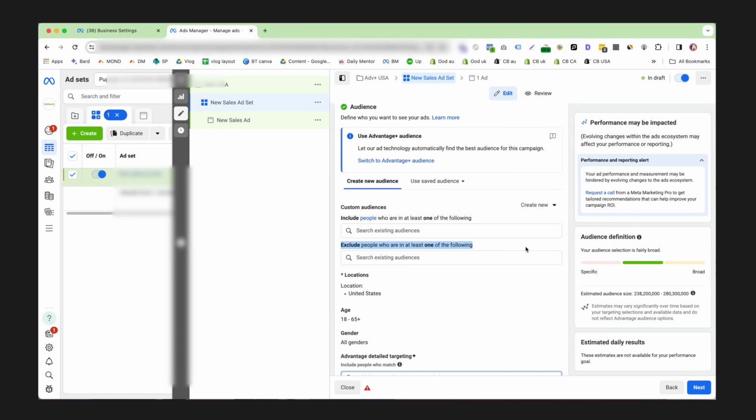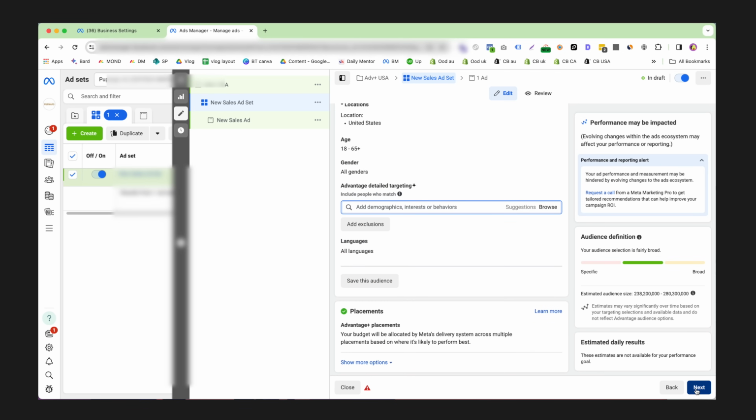This is because we don't really want Facebook to continually target our previous customers. We want them to find new customers as well. As I said, this is pretty advanced, and if you're just getting started out, we can ignore this for now. So now we can come to the ads level.